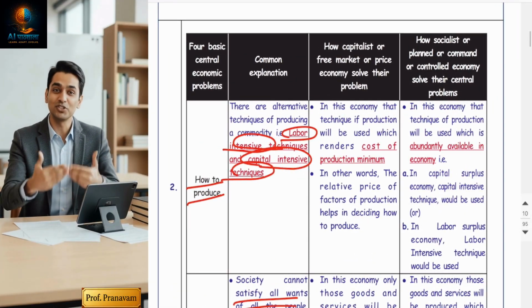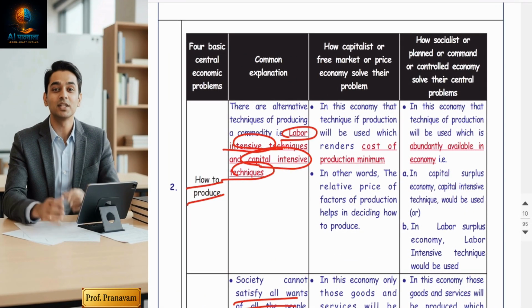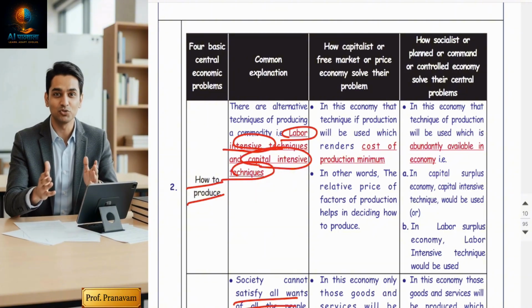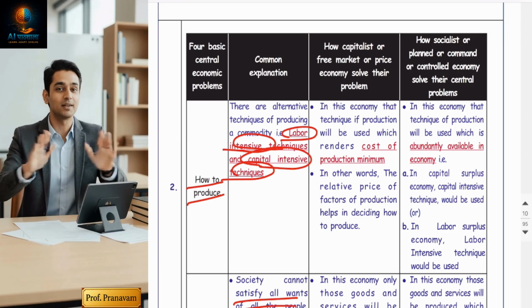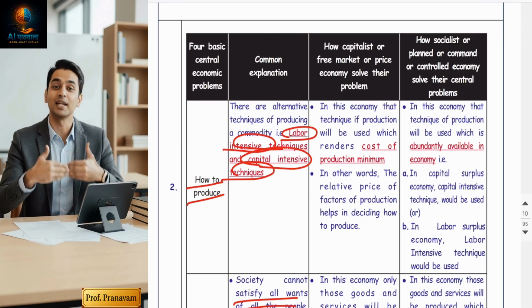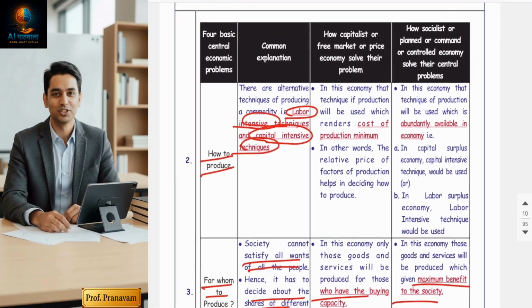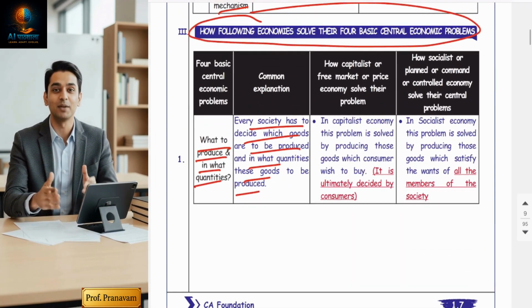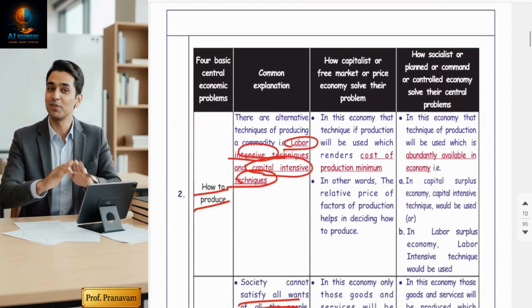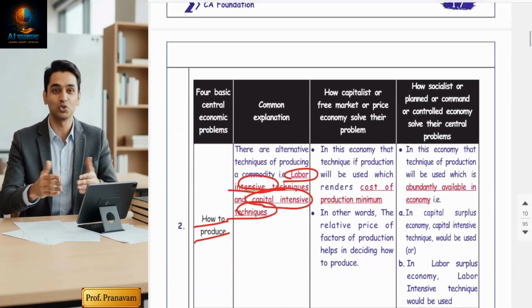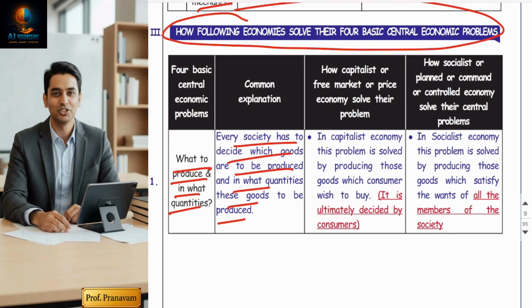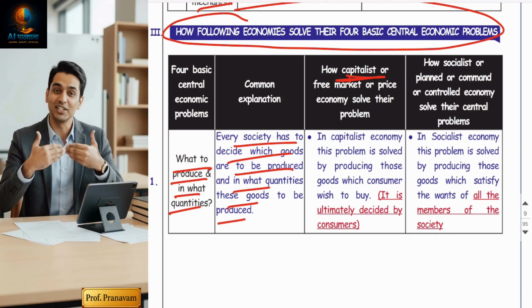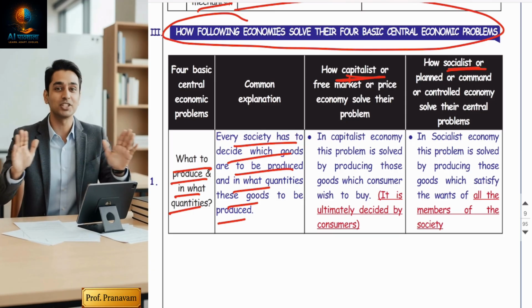Now, the next question arises: how does every economy, whether capitalist or socialist, solve their central economic problems? How do they decide what to produce, how to produce, for whom to produce, and how much reserve should be kept? These are the four central economic problems. How does a capitalist economy manage these problems, and how does a socialist economy manage them?